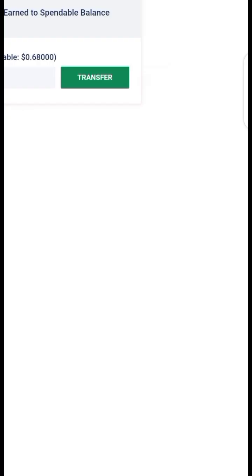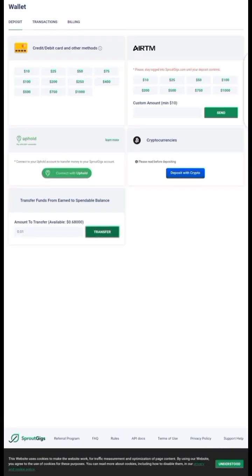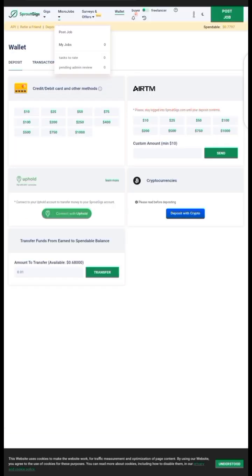Okay, as you can see, transfer completed. Now click on OK. I see my balance has now changed. Just look at this Spendable side. My balance has changed from 0.009 to 0.7 cents. Now click on post jobs.